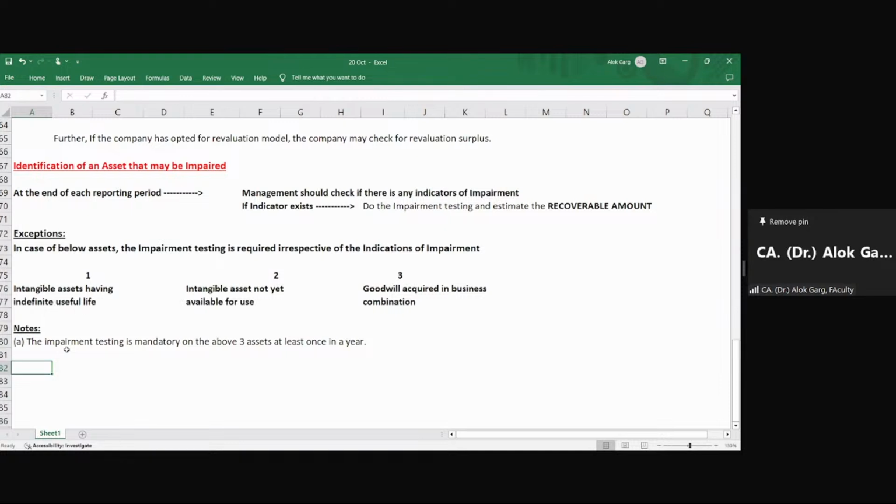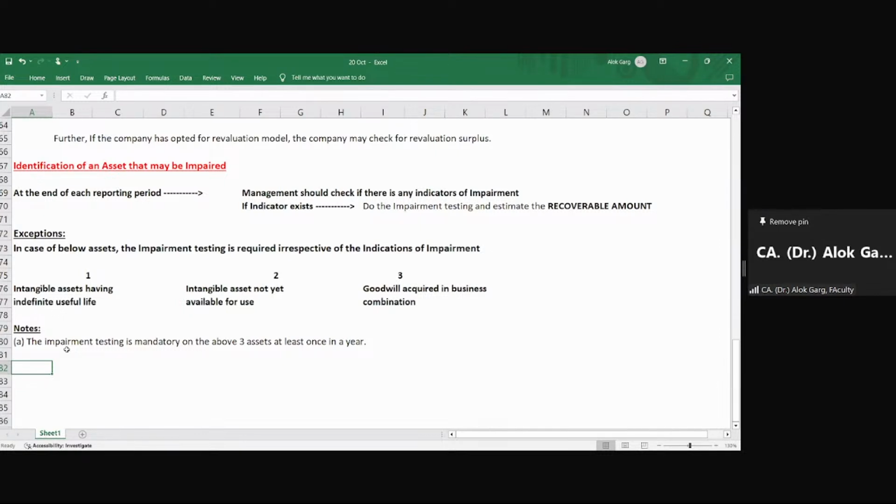For example, the company has acquired an intangible asset with an indefinite useful life. Okay. And the company has done the impairment testing in the third quarter. The company is a listed company. They have done the impairment testing in the third quarter. So whether impairment testing in the fourth quarter is also required, if the company has done the impairment testing in the third quarter?